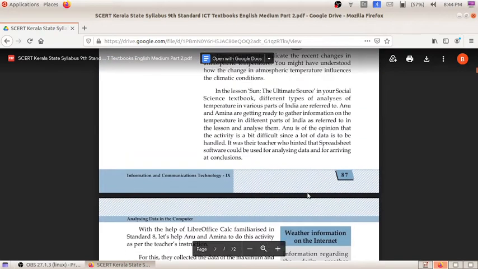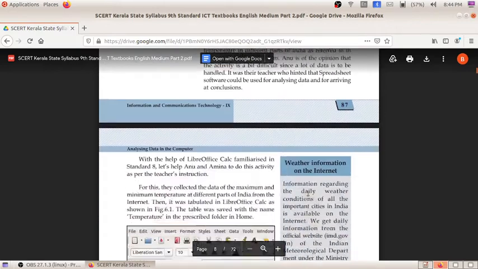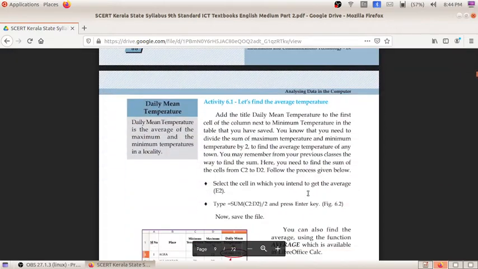The first activity here is: let's find the average temperature. We have the file of the minimum and maximum temperatures of different places. So we are going to find out the average temperature by using different functions in LibreOffice Calc.